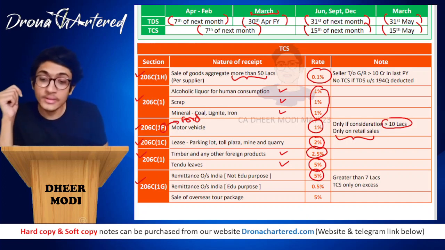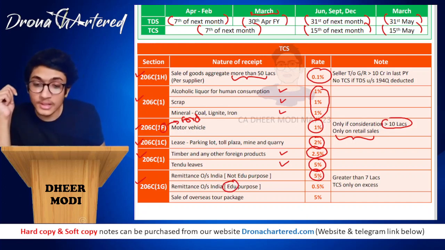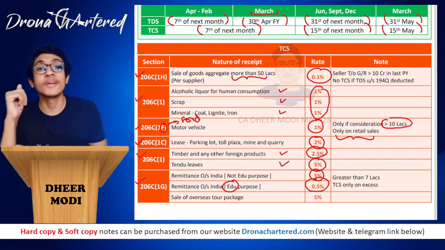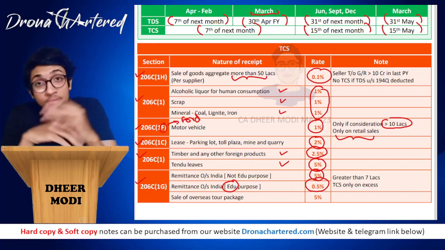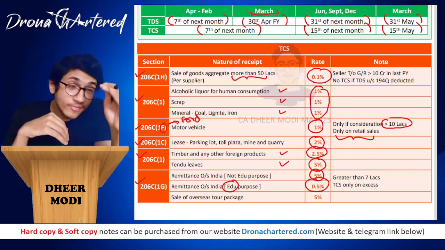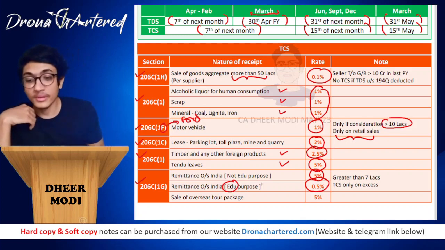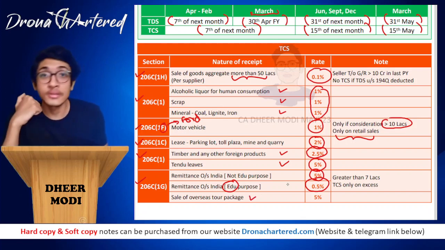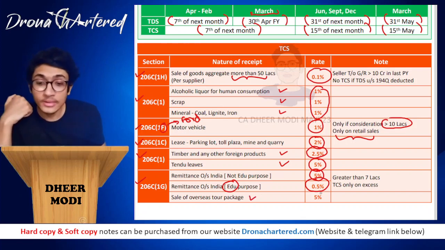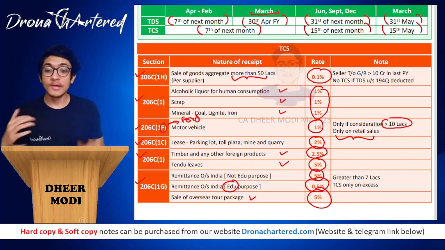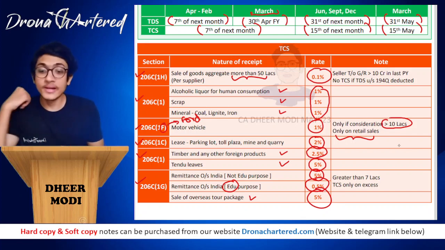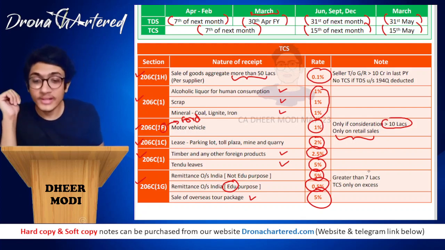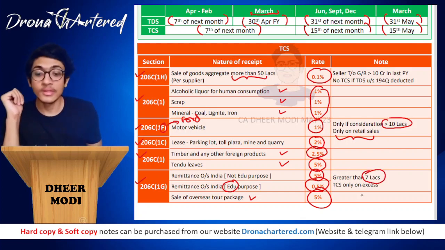However, if this remittance outside India is for education purpose, your TCS rate instead of 5% will become 0.5%. And any sale of overseas tour package, that is any tour package which is being conducted outside India, in such a case, your TCS rate will be 5%. Now, this remittance that I was telling you, TCS will only be collected if this remittance is more than 7 lakhs.